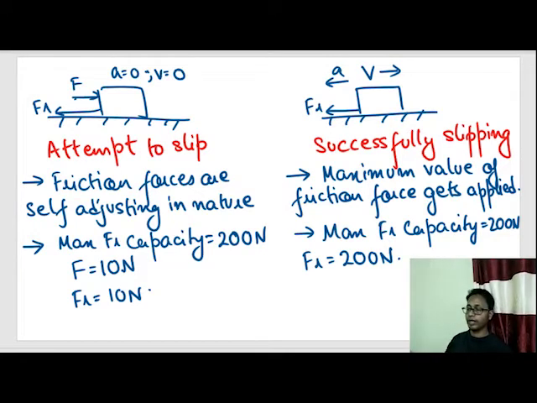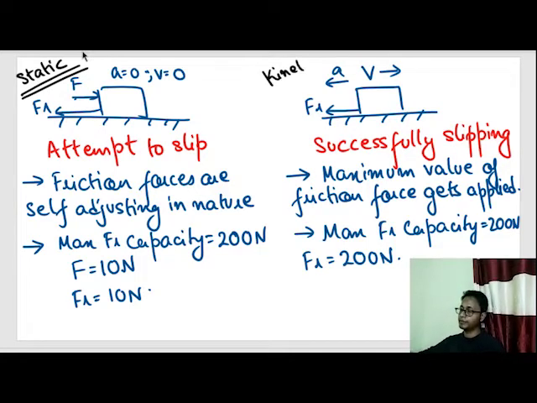Now, the friction forces on the left, when the body is attempting to sleep, are called static friction. And the forces on the right, when the body is successfully sleeping, are called kinetic friction. Now there is a little bit of theoretical concept.